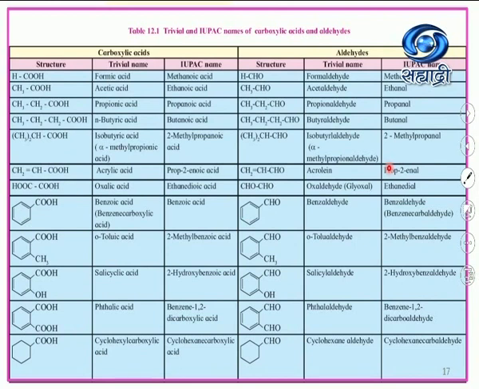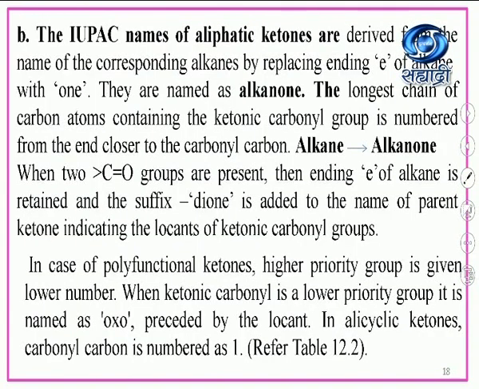This is the cyclohexane ring, which is attached to the aldehyde group. So cyclohexane aldehyde, that is cyclohexanecarbaldehyde. So these are the IUPAC names for the aldehydes and carboxylic acid.